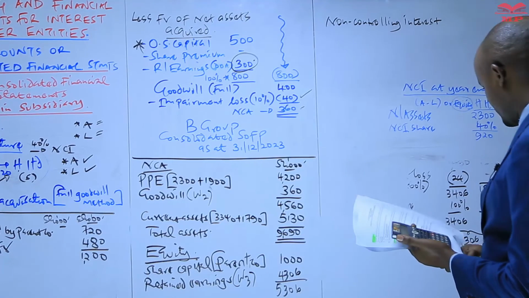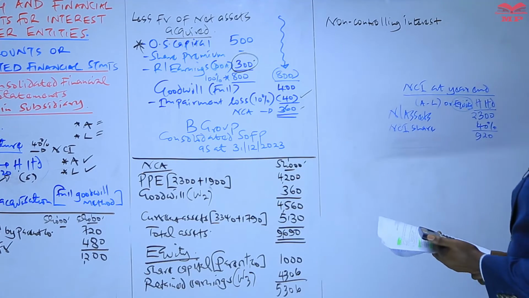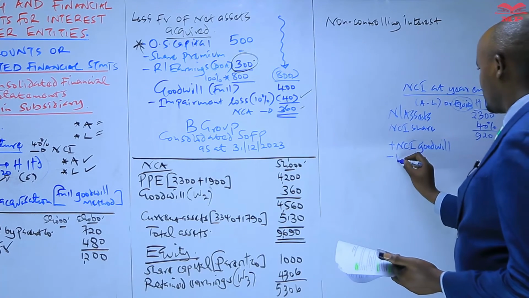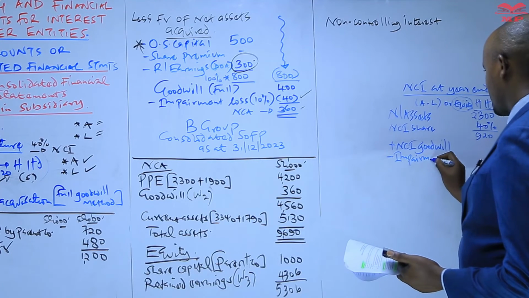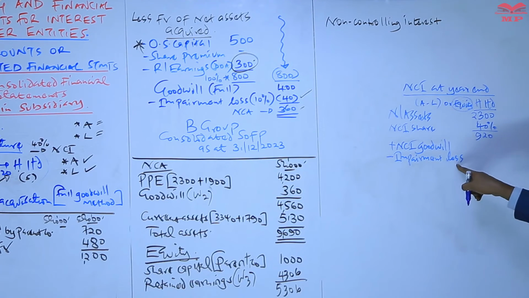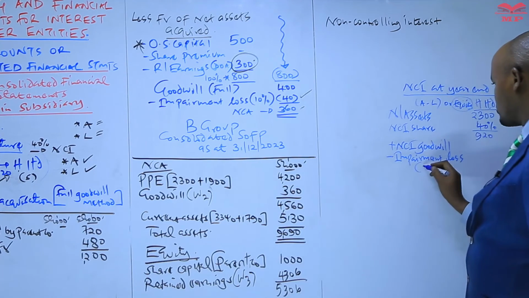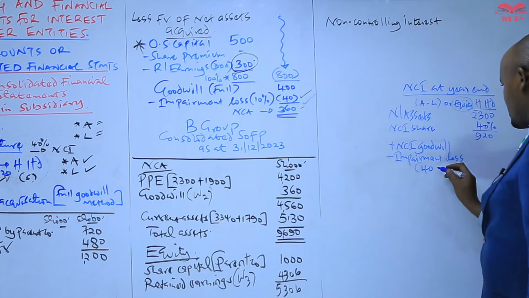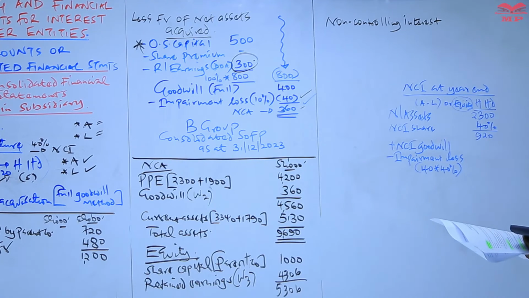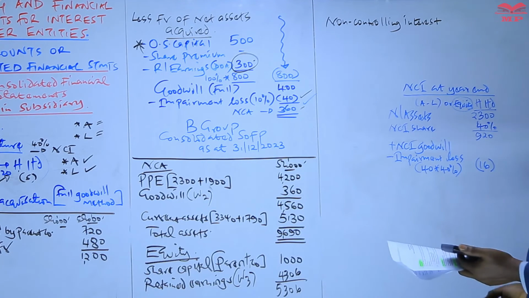Then to this there is something else we need to add. That is the NCI goodwill, and also we deduct the impairment loss allocated to the NCI goodwill. First of all you can compute this. The impairment loss to be allocated to the NCI goodwill will be the NCI share, 40%, of the full amount of impairment loss. So 40% of 40 will give us 16. That one is to be deducted here.